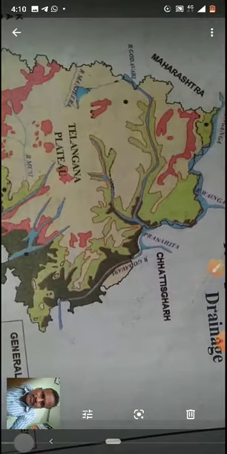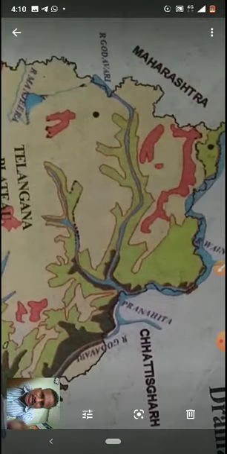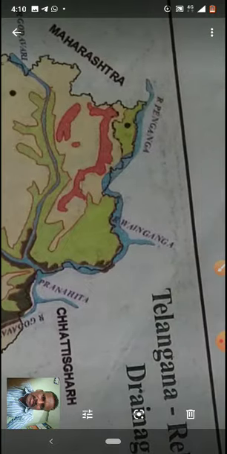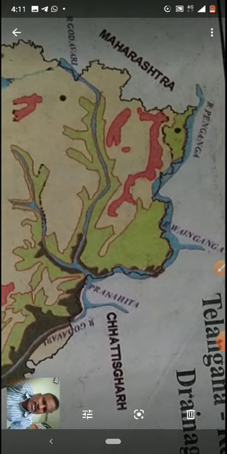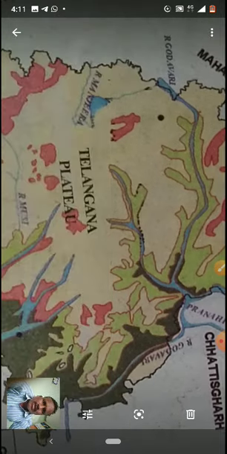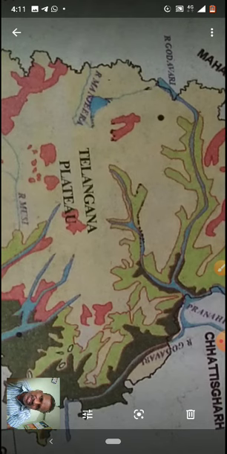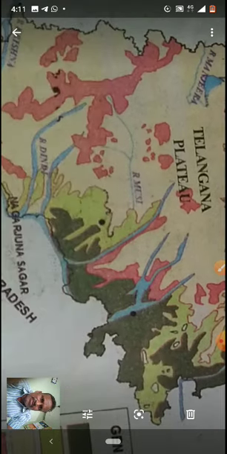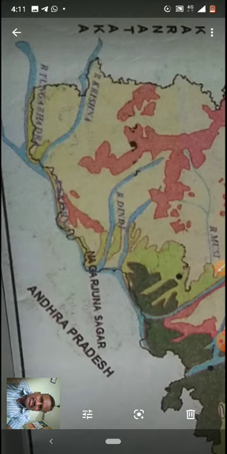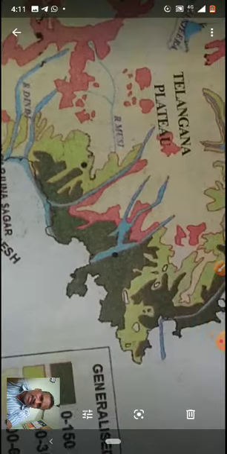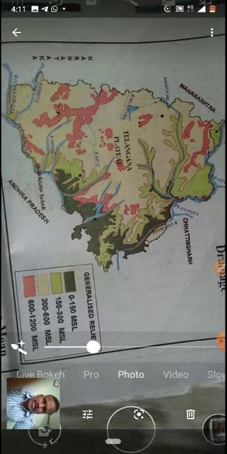Now you see river Godavari. Next see river Penganga, river Wainganga, and here Pranahita, and see river Manjira. And many beautiful rivers are there. The river Musi flows through Hyderabad. River Dindi, and see here many rivers are there, and finally these all flow into the Bay of Bengal.